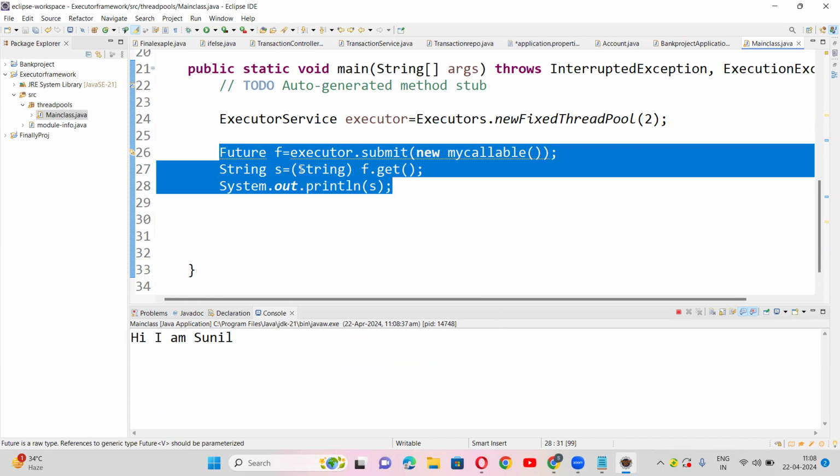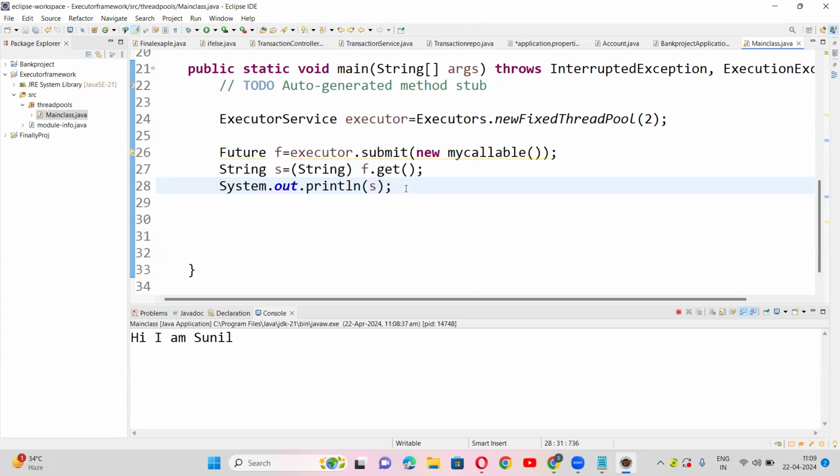On line 24, can we use new fixed thread pool and single thread? Yeah, because for one we have newSingleThreadExecutor, right? There is no meaning of going for newFixedThreadPool with size 1.